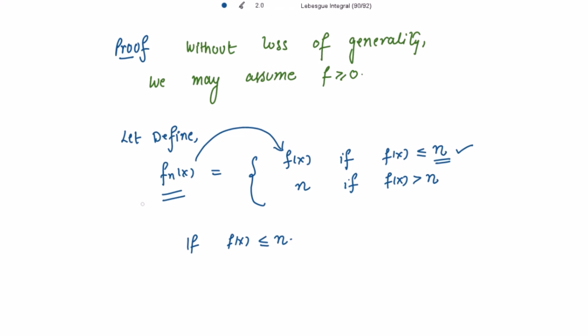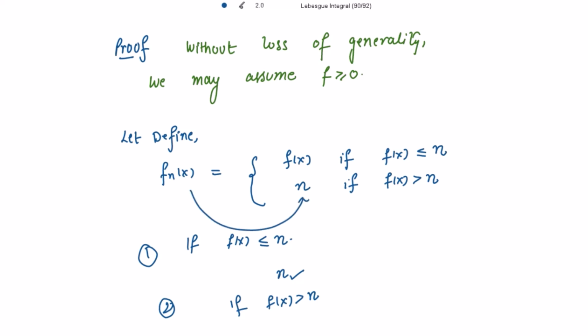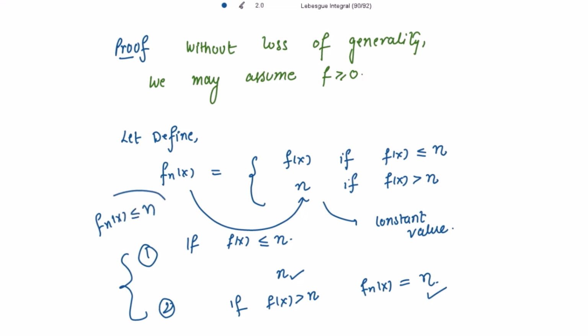In the second case, if f(x) is strictly greater than n, then f_n(x) is taking the constant value n. So in both the cases, we can say that f_n(x) is less than or equal to n, which means this f_n(x) is bounded above by n.